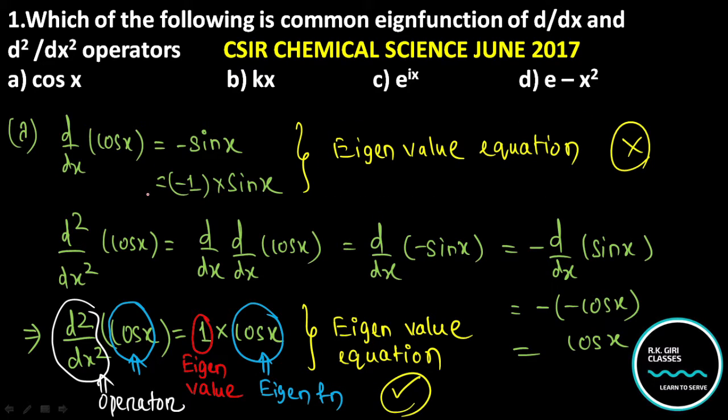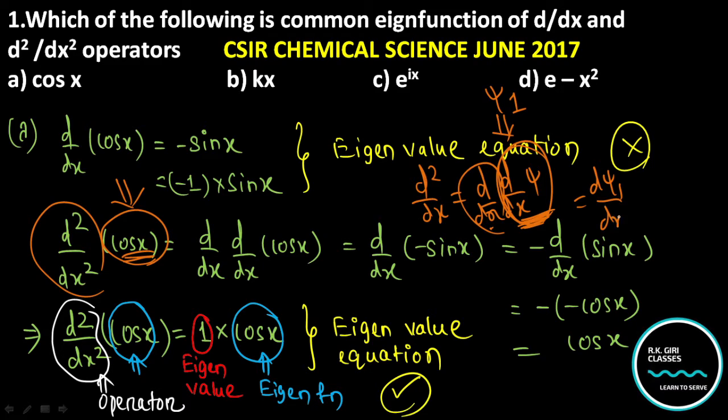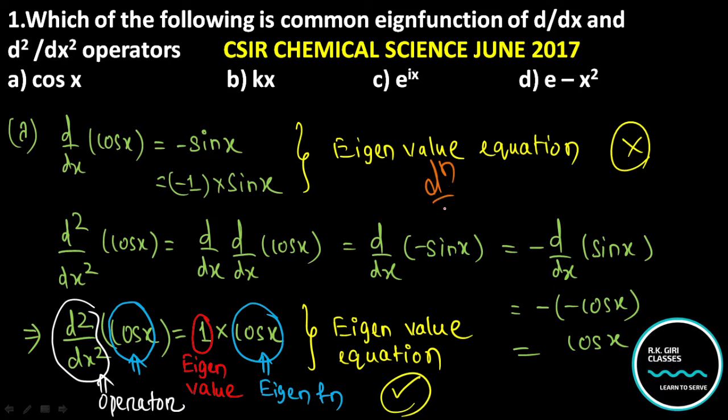Now you will have the double derivative with this same function, that is cos x. Double derivative, that means d square by dx square, means you will take the derivative twice. With a wave function psi1 you get a result, d psi1 by dx, and again you take the derivative of that result, which can be termed another function. This is your answer, that is the double derivative. Similarly you can take the derivative for the nth time also.